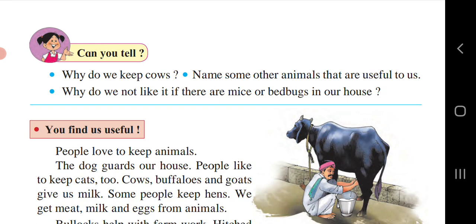In the second, we had seen names of animals that are useful to us. In that we had seen dog, cat, cow, buffalo, sheep and goat, horses, bulls, camel, donkey, hens, etc. These are animals that are useful to us.